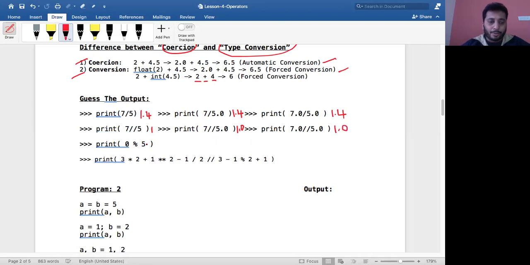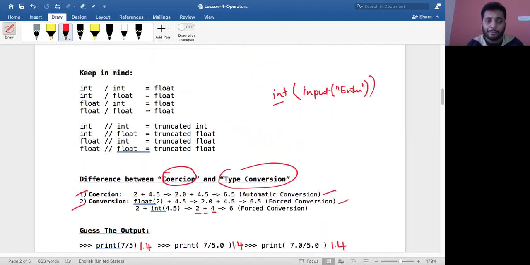Okay, and even this will, what is this? This is basically a modulo operator when you apply. Okay, so did you understand this before getting into it? Did you understand the difference between division and truncation operator? Okay, so this will truncate it. So what you need to do is keep this in mind, so it will become very easy for you to solve such kind of problems.